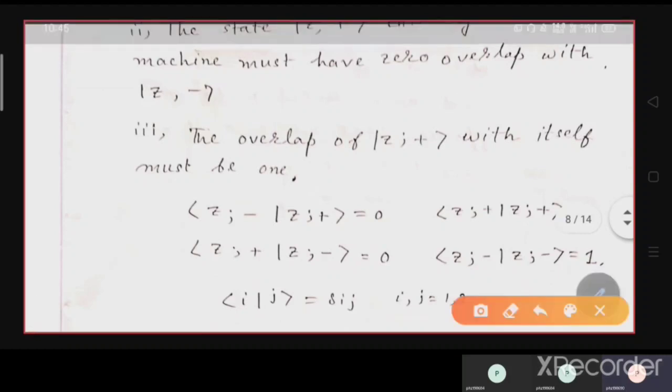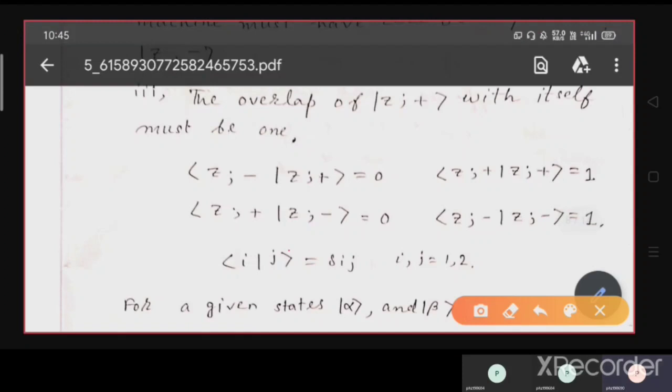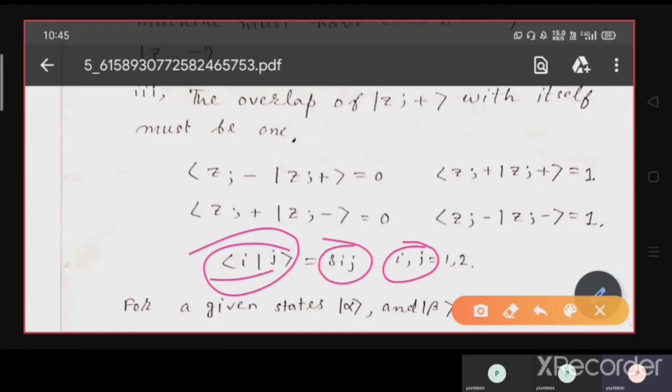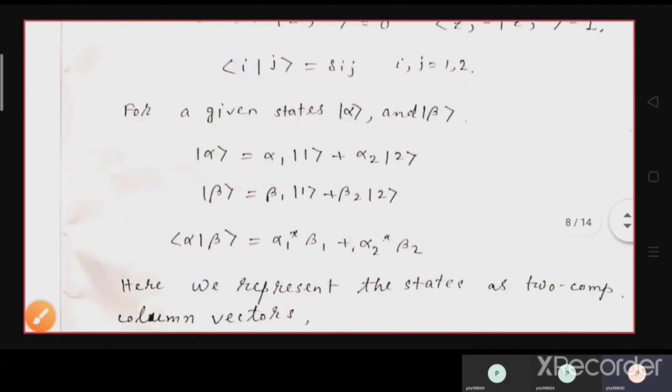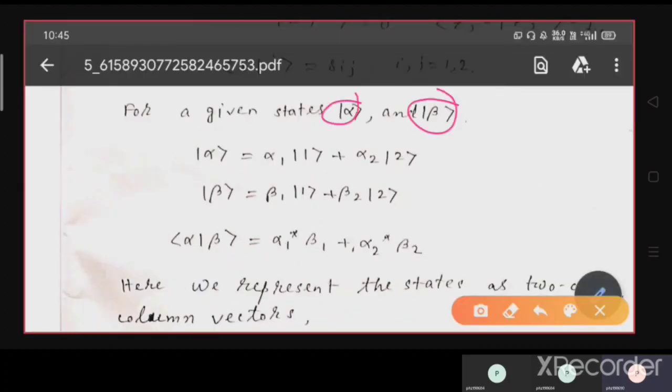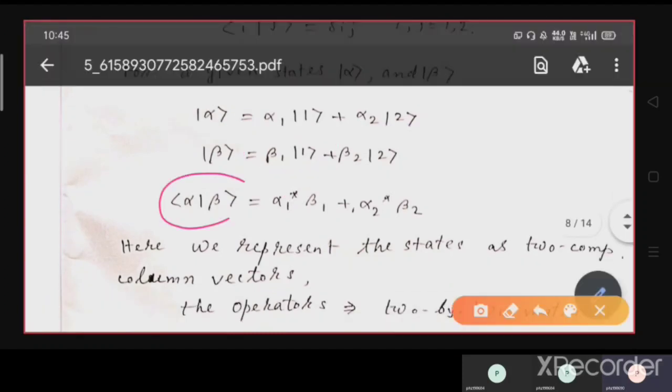The overlap of Z plus with itself must be 1. So if we represent these vectors as ⟨i|j⟩, for the two different states i, j equal to 1 and 2, then ⟨i|j⟩ is delta ij. It will be 1 only if i equals j, otherwise it should be 0. Now we take any two states, alpha and beta. Ket alpha can be represented as alpha1|1⟩ plus alpha2|2⟩, and ket beta as beta1|1⟩ plus beta2|2⟩. So ⟨alpha|beta⟩ can be written as alpha1 star beta1 plus alpha2 star beta2.